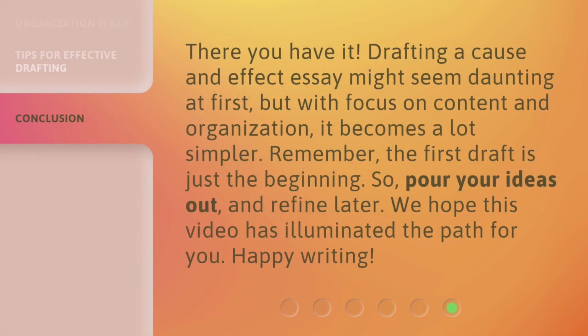There you have it. Drafting a cause and effect essay might seem daunting at first, but with focus on content and organization, it becomes a lot simpler. Remember, the first draft is just the beginning. So, pour your ideas out and refine later.